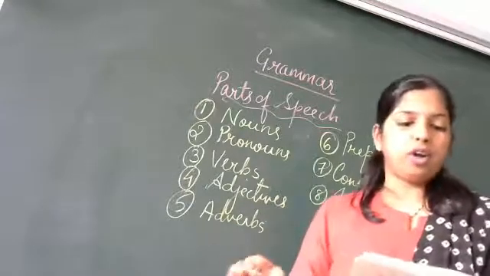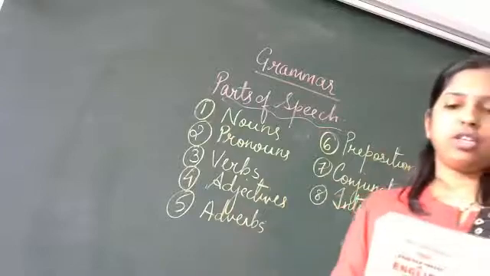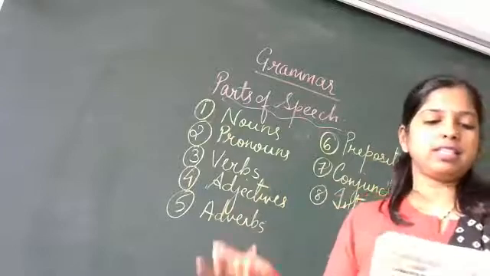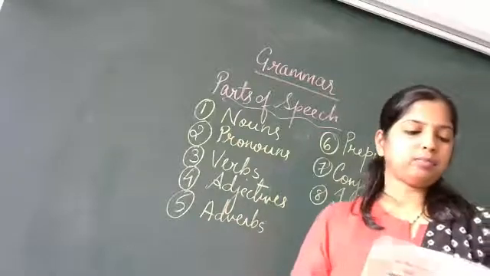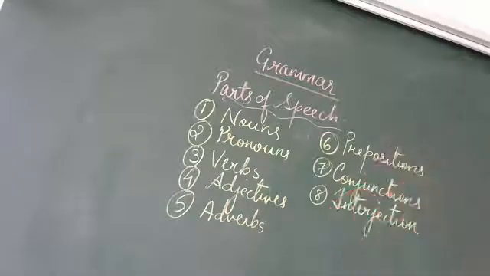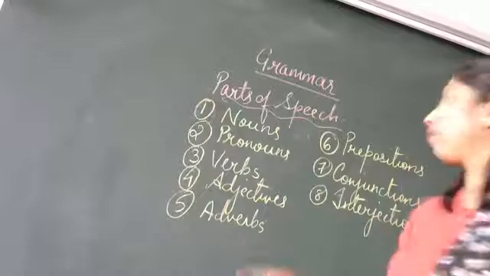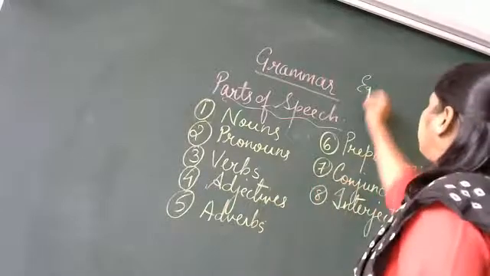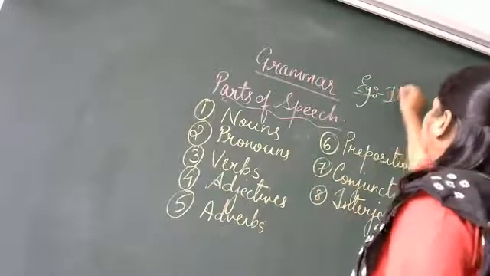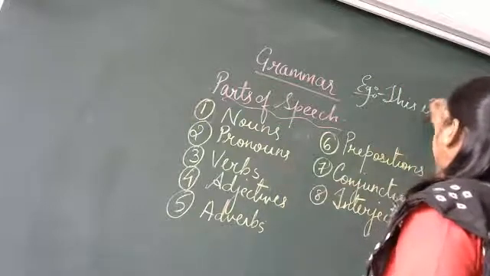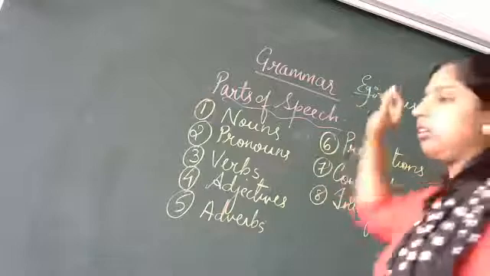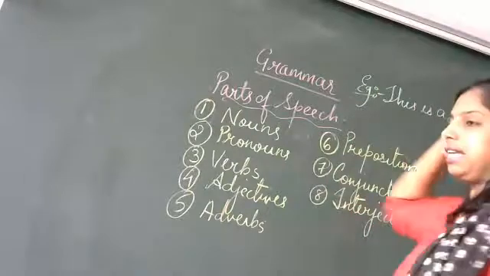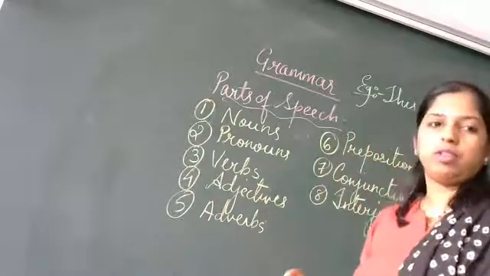So a word is named according to its grammatical function. It may act in a sentence as a noun, but the same word may act as a verb in another. Got it? So, for example, if I say, this is a book, the word book in this sentence is a noun.